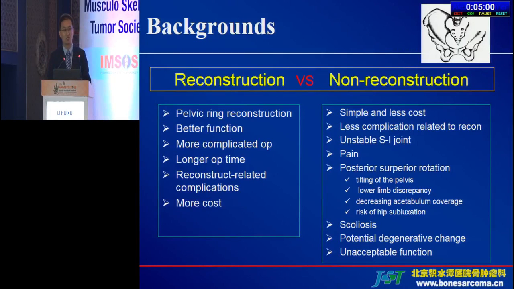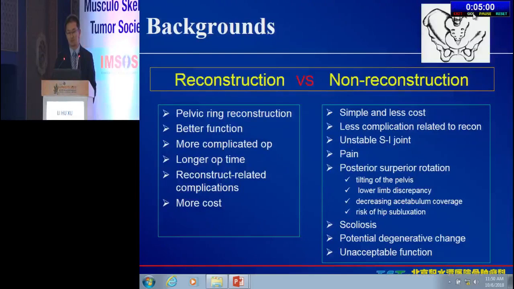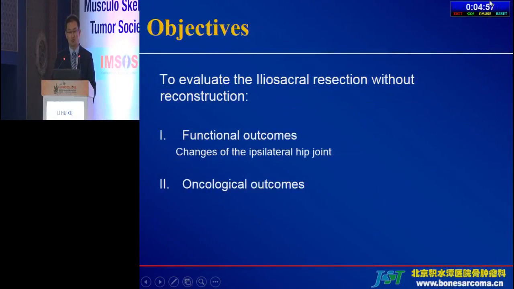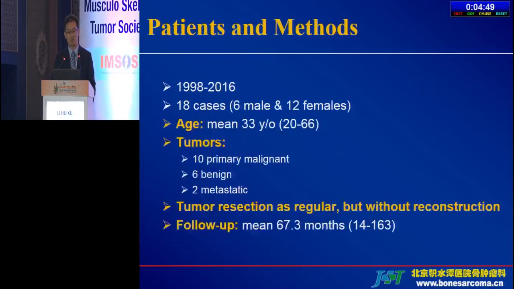Non-reconstruction is a very simple way and less costly, but there are some worries about the stability of the ipsilateral hip joint and the function of the patients. So our objective is to evaluate the functional outcomes and oncological outcomes after iliosacral resection without reconstruction.